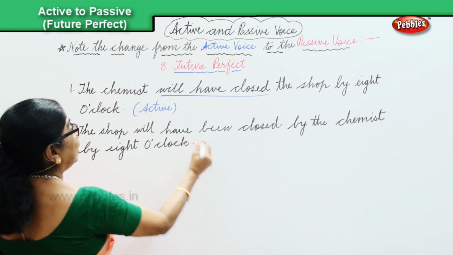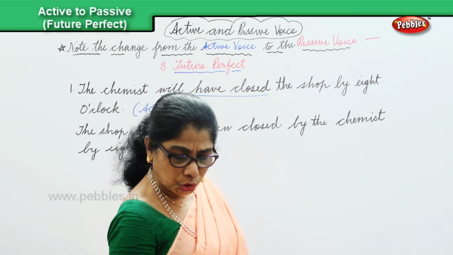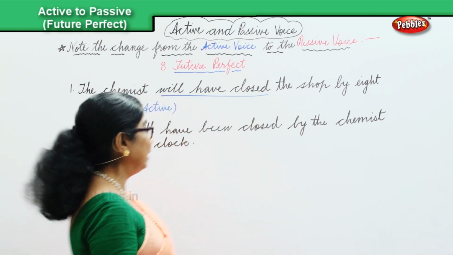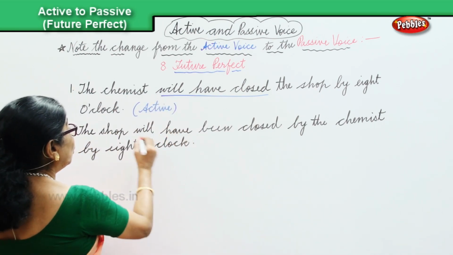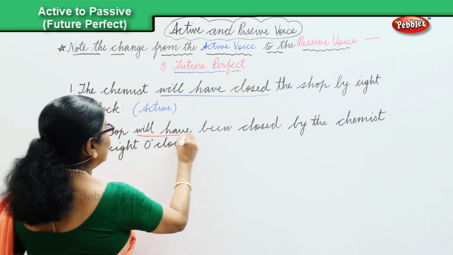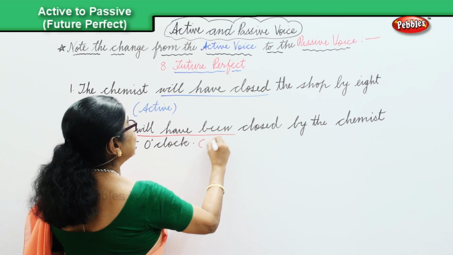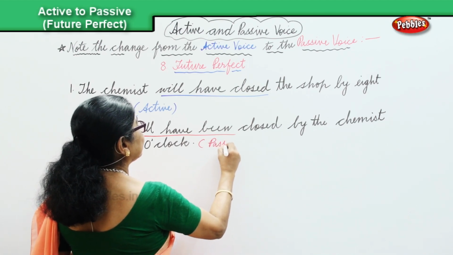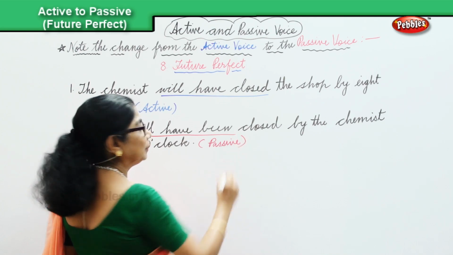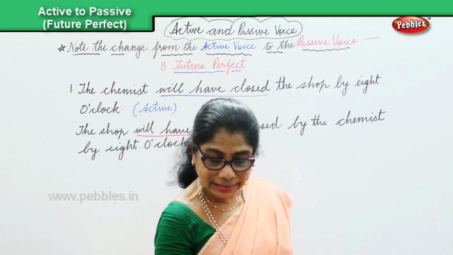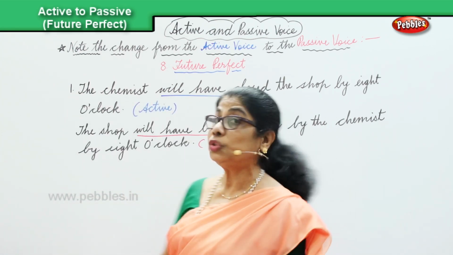We're changing in the future perfect, change over from the active into the passive. Look at the verb, will have been. And this is in the passive voice. Passive. Now let's look at another sentence in the future perfect.